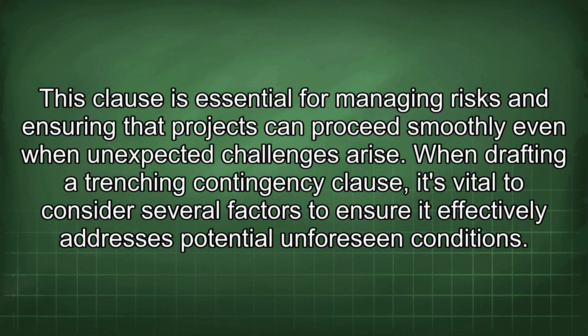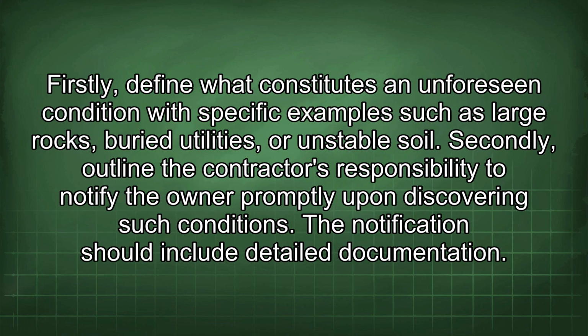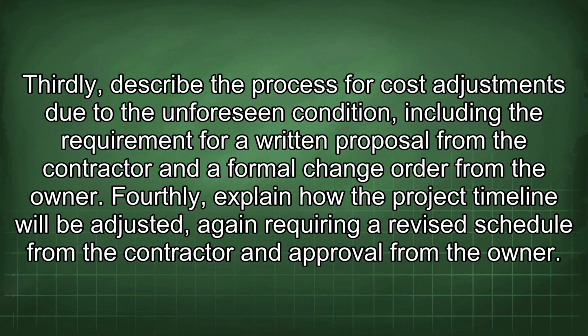When drafting a trenching contingency clause, it's vital to consider several factors to ensure it effectively addresses potential unforeseen conditions. Firstly, define what constitutes an unforeseen condition with specific examples such as large rocks, buried utilities, or unstable soil. Secondly, outline the contractor's responsibility to notify the owner promptly upon discovering such conditions. The notification should include detailed documentation. Thirdly, describe the process for cost adjustments due to the unforeseen condition, including the requirement for a written proposal from the contractor and a formal change order from the owner.